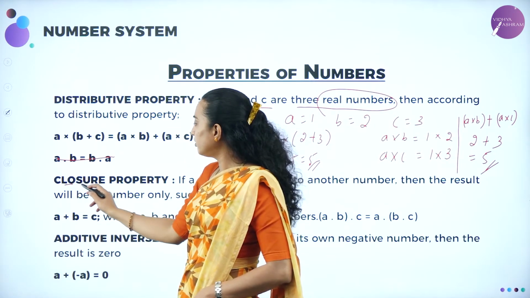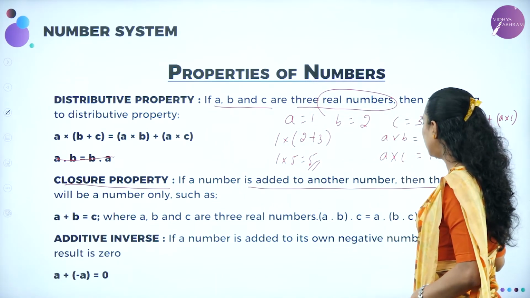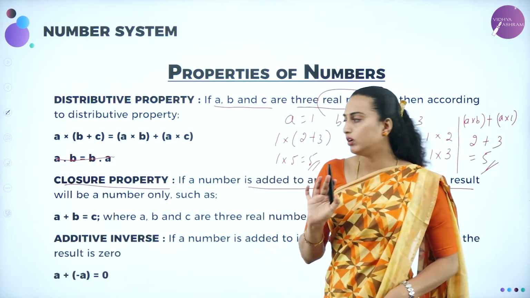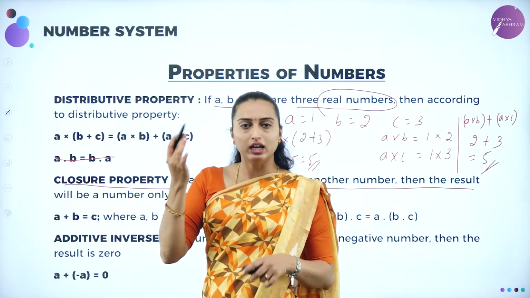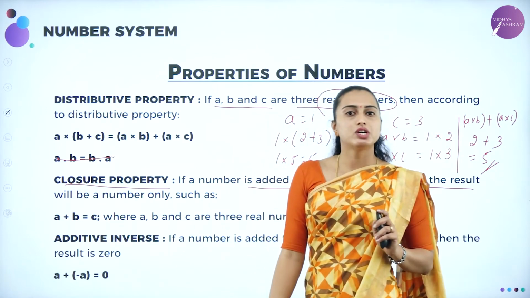Next we'll be moving on to the closure property. If a number is added to another number, then the result will be a number only, not the same number. It will be another number, but it's a number itself. That is going to be known as the closure property.